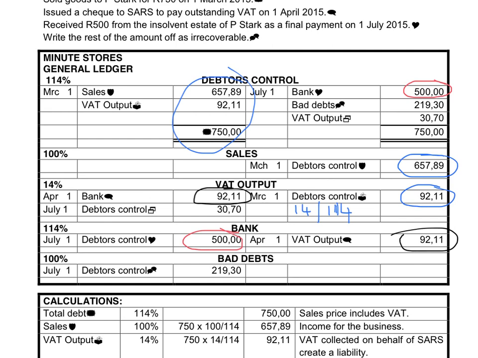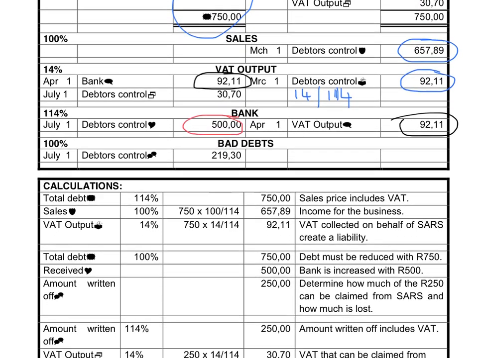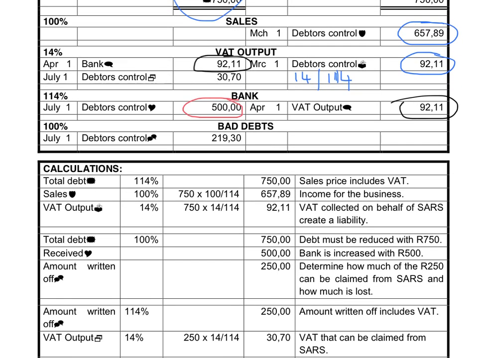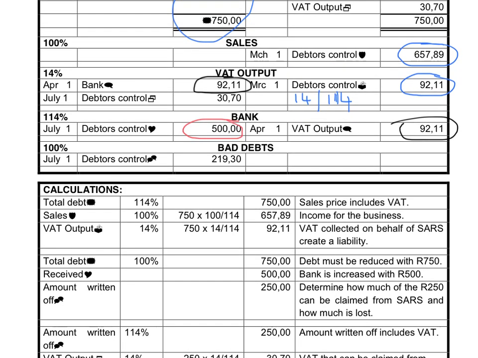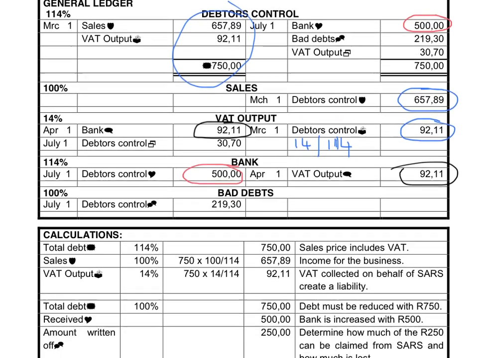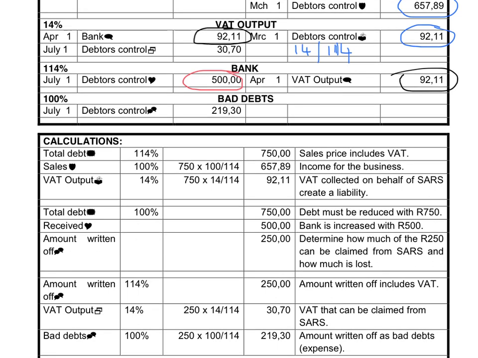but on the bad debts, you will have an effect on VAT. Okay, so if we look at the calculation there, we receive from the debtor 500 Rand, and the amount that's outstanding is then 250. So they originally owed 750. The amount that was received was 500. So the amount that will not be received from the debtor is 250.